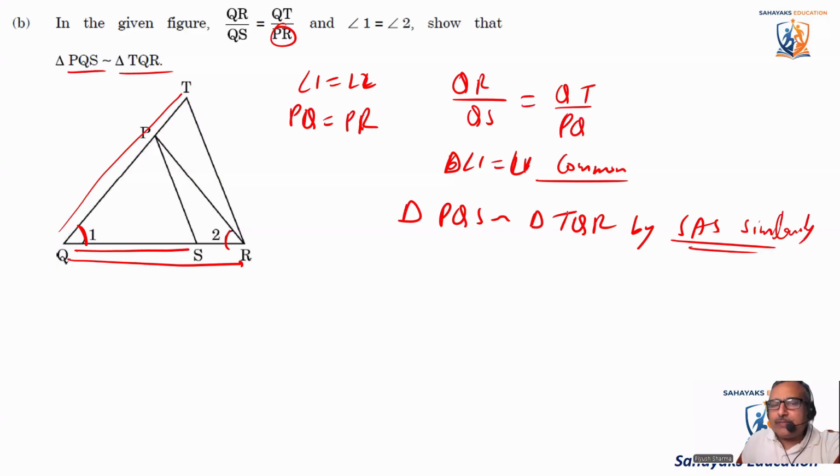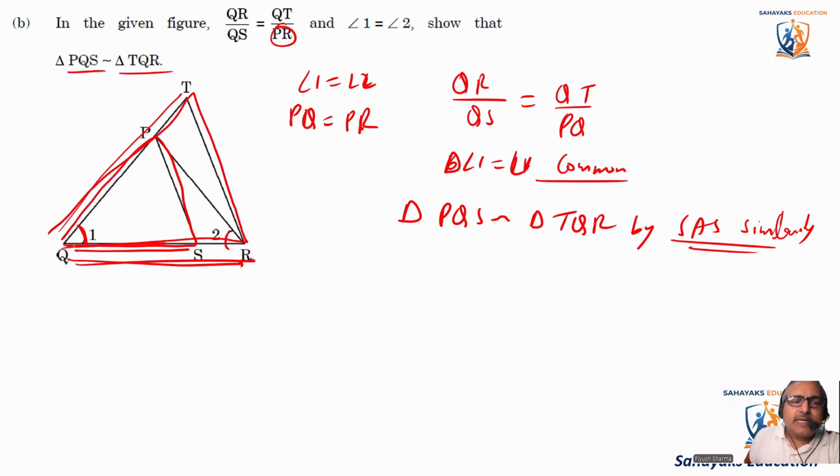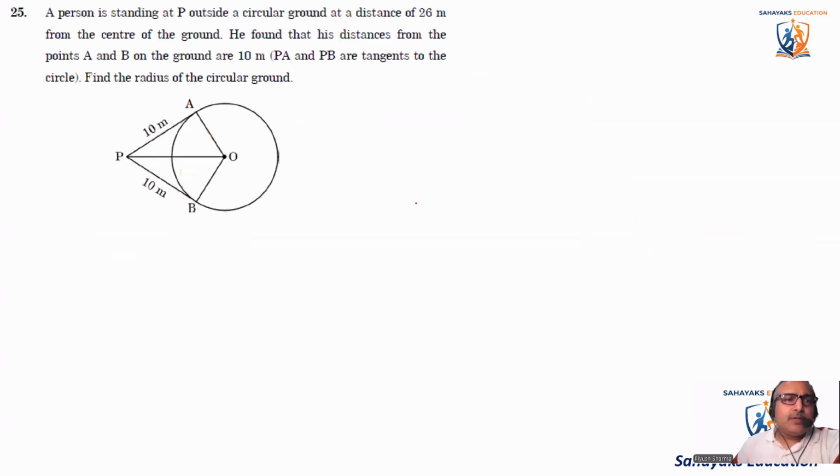So you have to write by which similarity you are saying it's similar. See, the sides are similar. If you take this triangle and the bigger triangle, two sides are similar. This side is similar to this side. Similarly, this complete side is similar to this side. And the middle angle is equal. So it is similar by SAS similarity. Coming to the next question here.